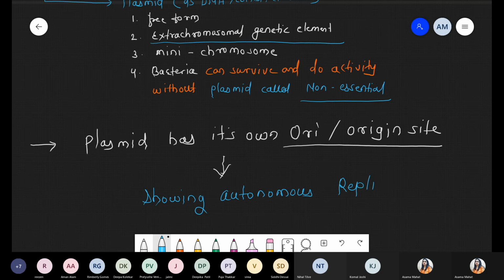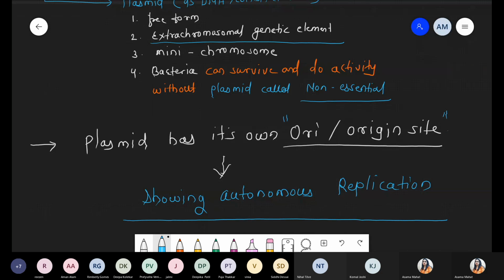It means that it does not depend on the main chromosome for replication, because a plasmid has its own origin site. That's why plasmids are most often used during vector preparation. Plasmids are found naturally. When you make an artificial plasmid, it is simply called a vector, a vehicle responsible for the transportation of a gene from one cell to another, from prokaryote to eukaryote or from lower eukaryote to higher eukaryote, for a particular expression. That is a part of the vector.